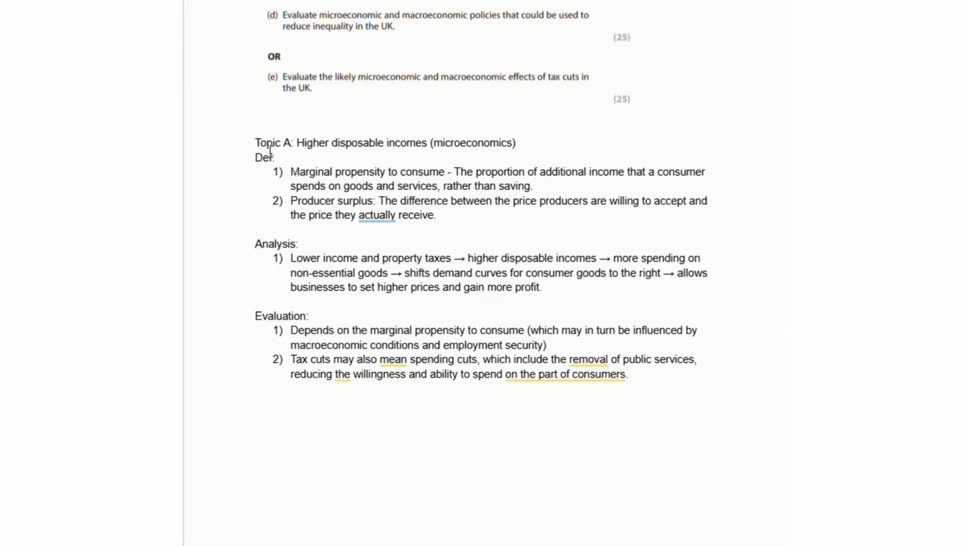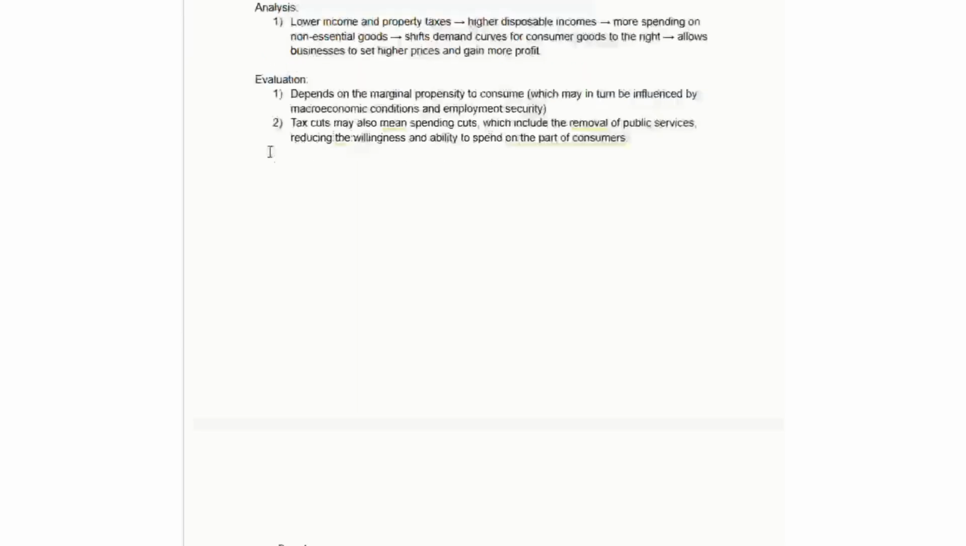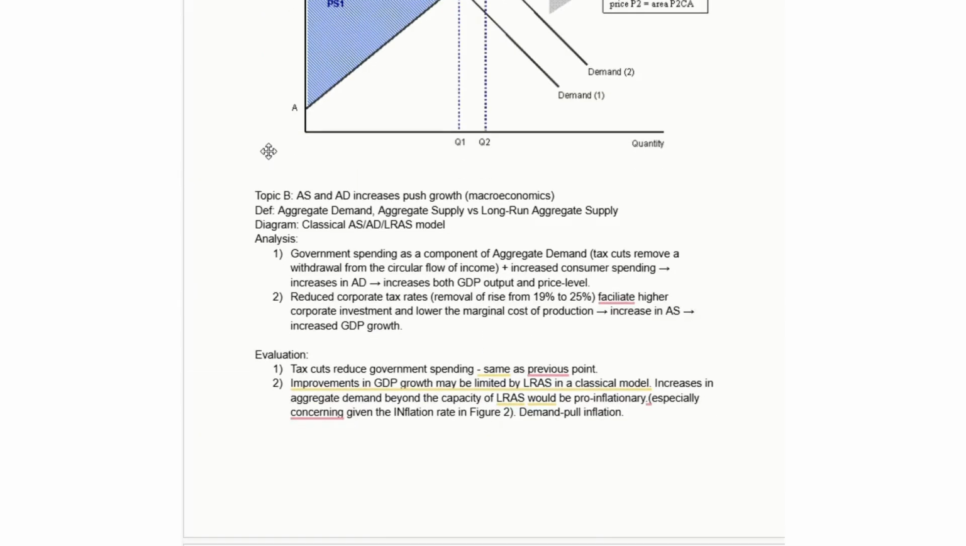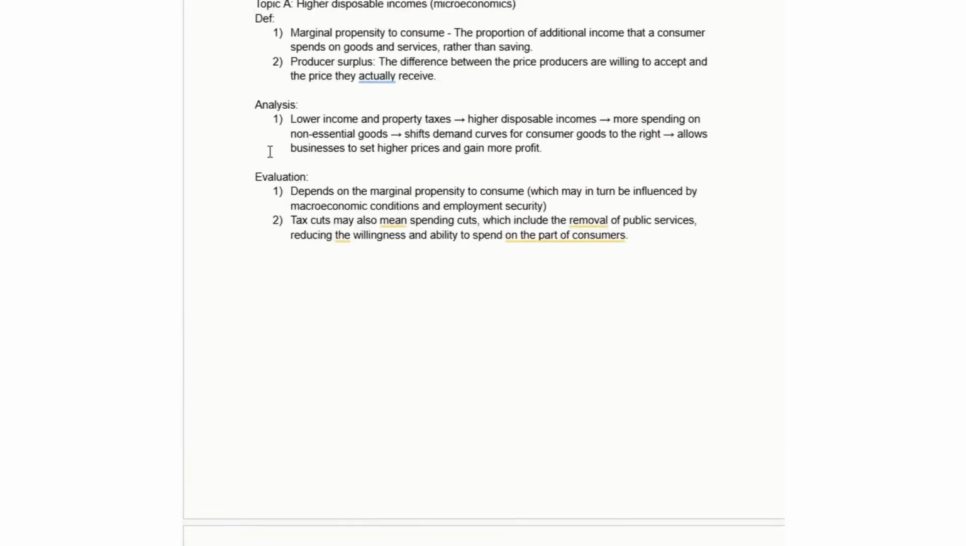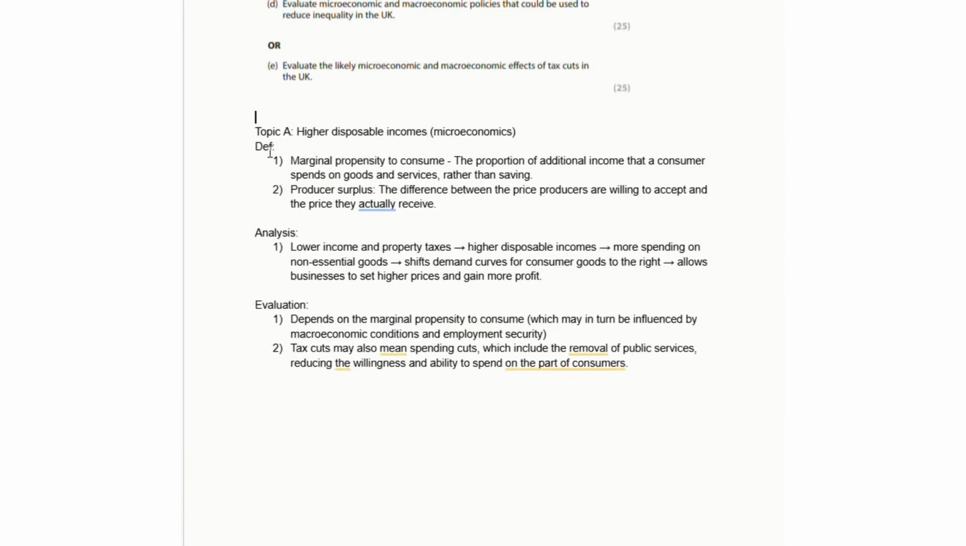The microeconomics question here is mainly focused on the effect of higher disposable incomes that result from all of these tax cuts. And then the macroeconomic effect is going to be focused on basically why this would be a driver for economic growth, looking at long-run aggregate supply diagrams.